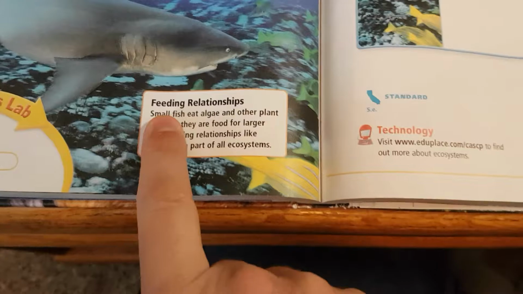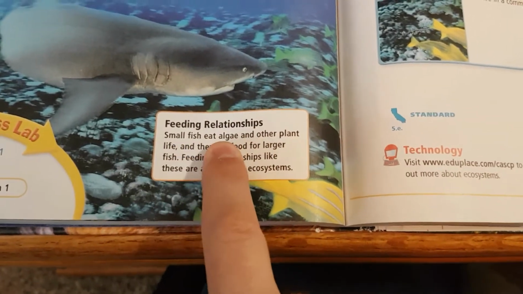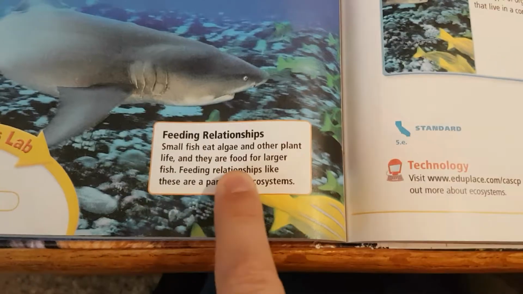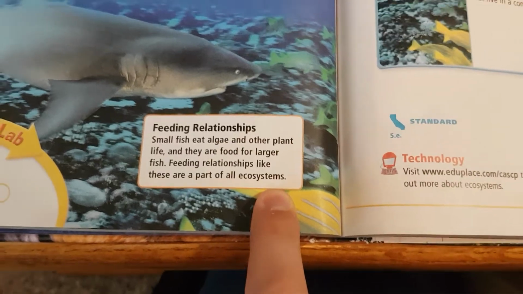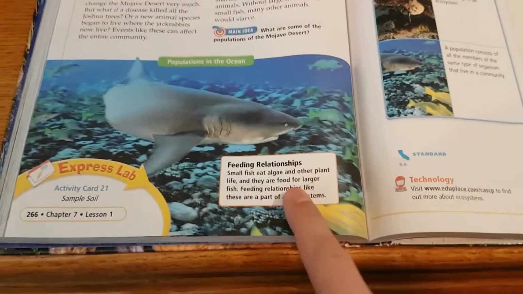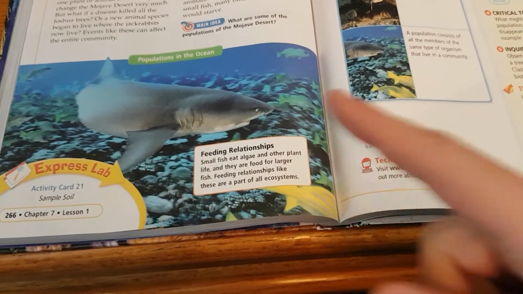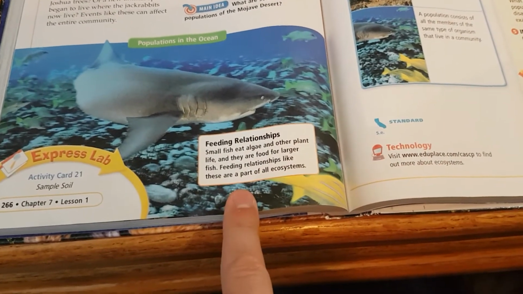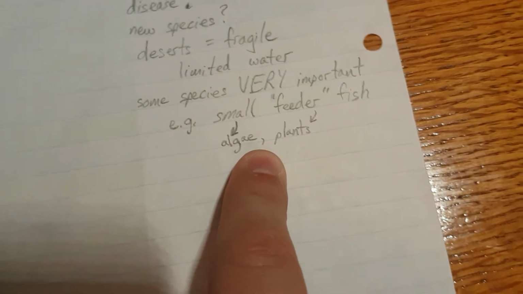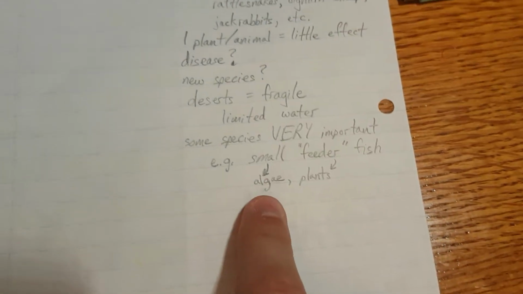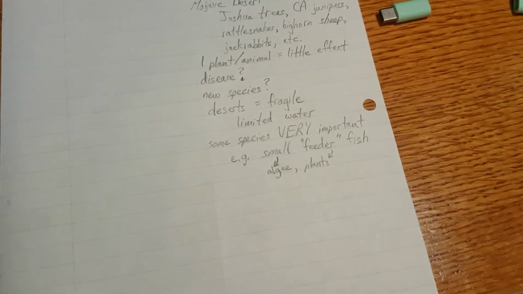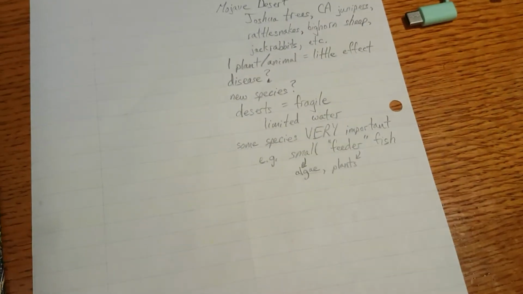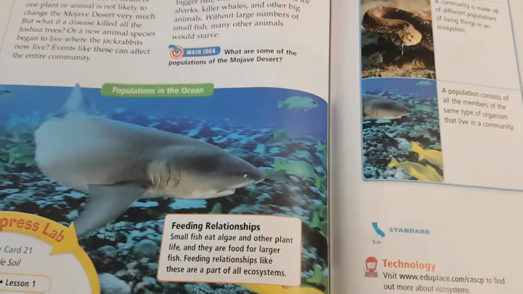All right, let's look at the picture. Feeding relationships. Small fish eat algae and other plant life, and they are food for larger fish. Feeding relationships like these are part of all ecosystems. Wait a minute. They said that the small fish were important because those are fish all the way up the chain of the food web. So what do the small fish eat? Algae and other plants? Hey, let's add that. Arrow, algae, plants. Maybe the algae and the plants are actually the most important species in an ocean ecosystem. Because without the algae and the plants, there would be no small fish, and then the bigger fish would have nothing left to eat.